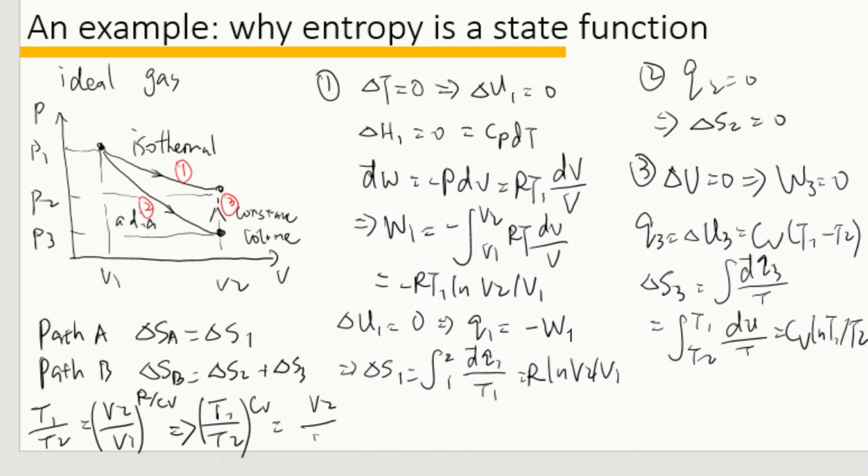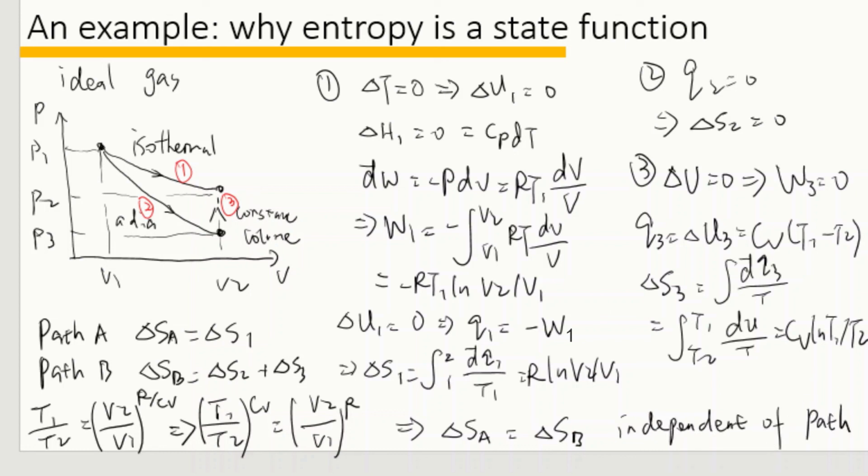So we find that delta SA equals delta SB. From this example, we find that from state 1 to state 2 through two different reversible paths, the entropy is the same. So we confirm that the entropy is a state function independent of the path. But the path has to be a reversible path.